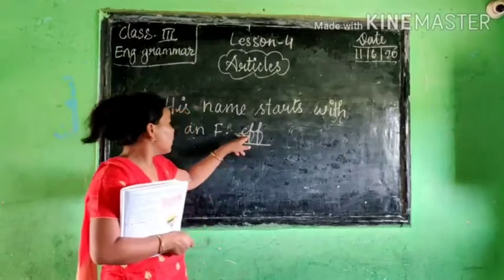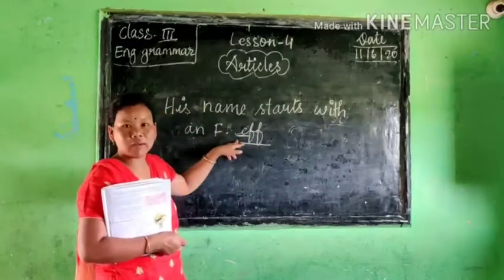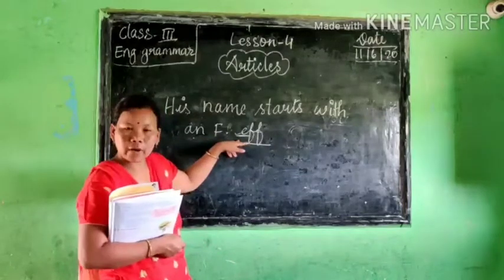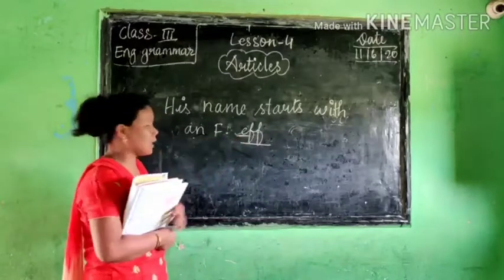So F is a consonant, but if it is sounding like a vowel, then we will use an there.